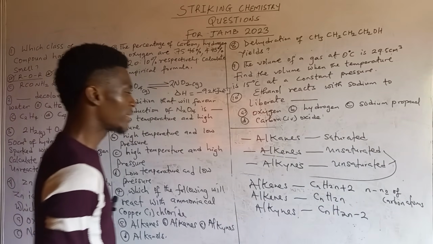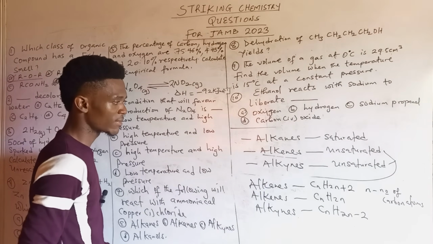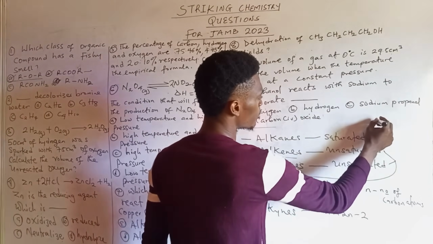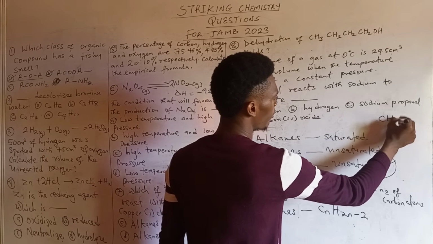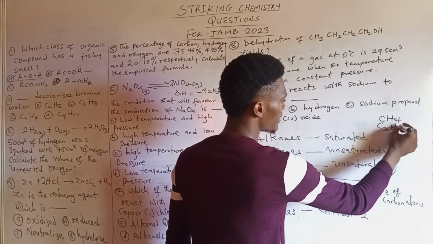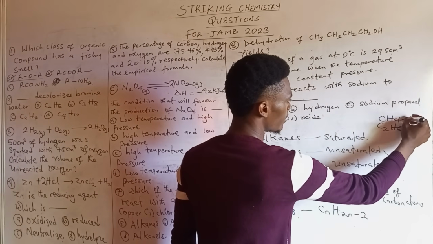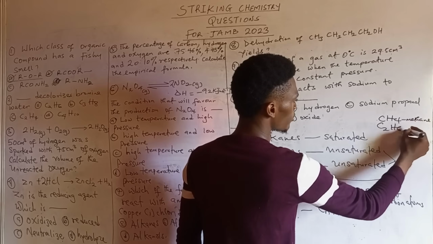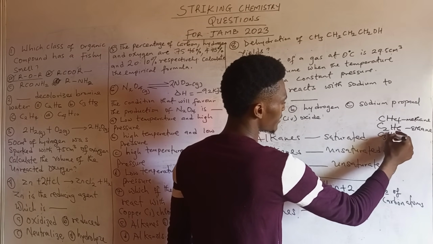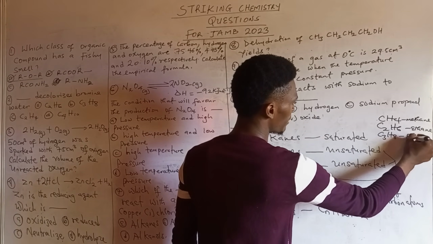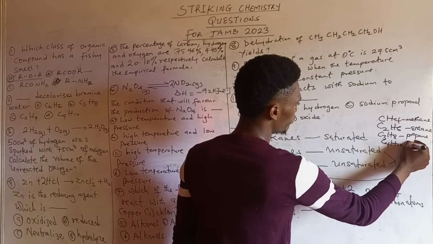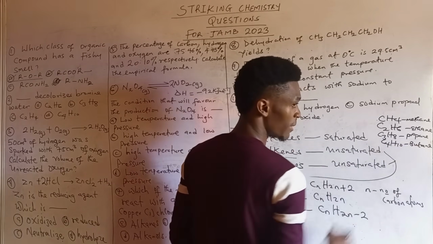Alright, so looking at the members of the alkanes, the first member of the alkanes is methane, and methane is known to have the formula CH4. Then the next member is C2H6, ethane. Then C3H8 is propane, the third member of the alkanes. Then C4H10 is butane, that's the fourth member.